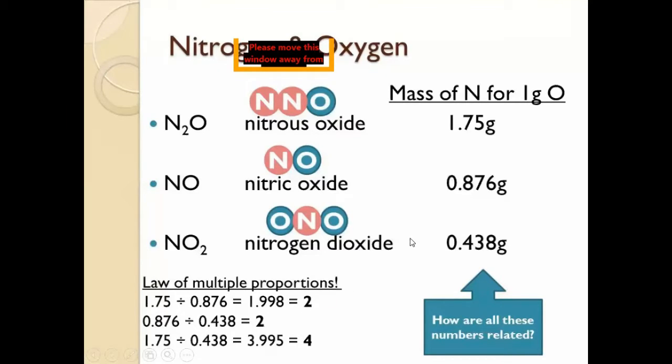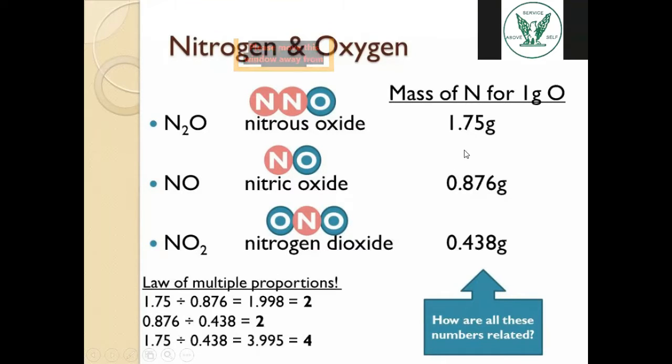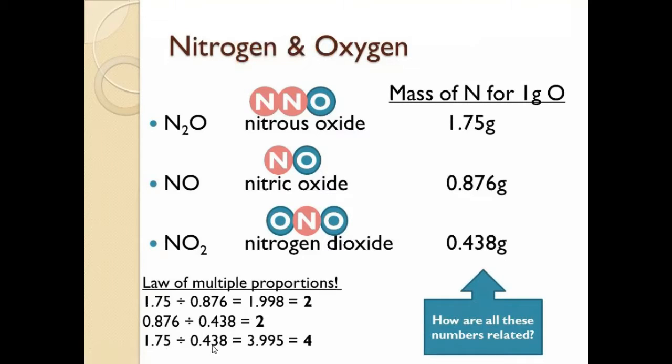And when you divide 0.876 gram by 0.438 gram, you get again 2. And when you divide 1.75 gram by 0.438 gram, you get 3.995, which is approximately 4. So this is the ratio 2, 2 and 4.